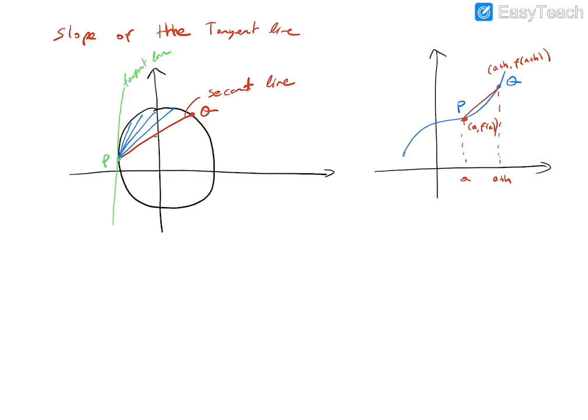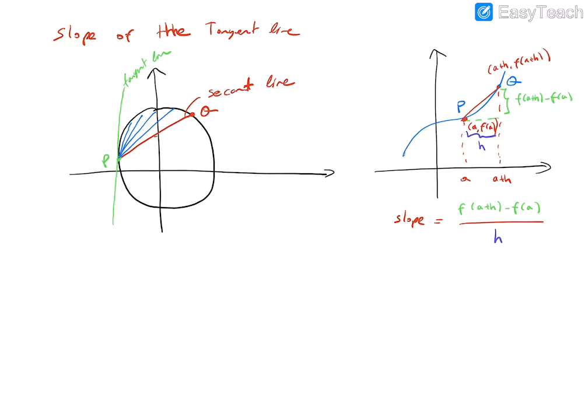So what is the slope of the secant line? It is this distance, which is f of a plus h minus f of a, over that distance, which is h. Over h. This is the slope of the secant line.